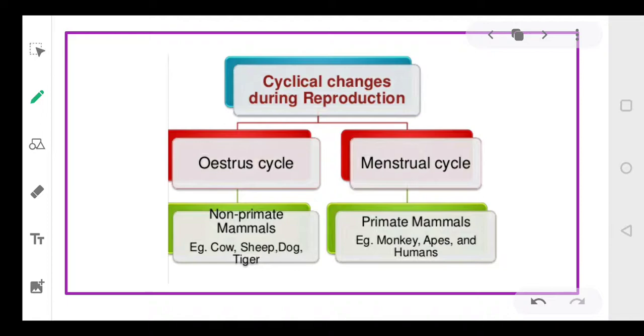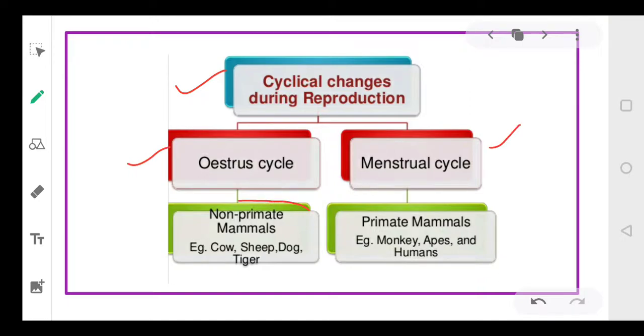Then, depending upon the cyclic changes that occur in our reproduction, we know that during the juvenile phase, when the growth phase is occurring, growth of your reproductive system also occurs, and then once it becomes mature, you enter the reproductive phase. So we can talk about two basic cycles. One is the oestrus cycle, another is the menstrual cycle.